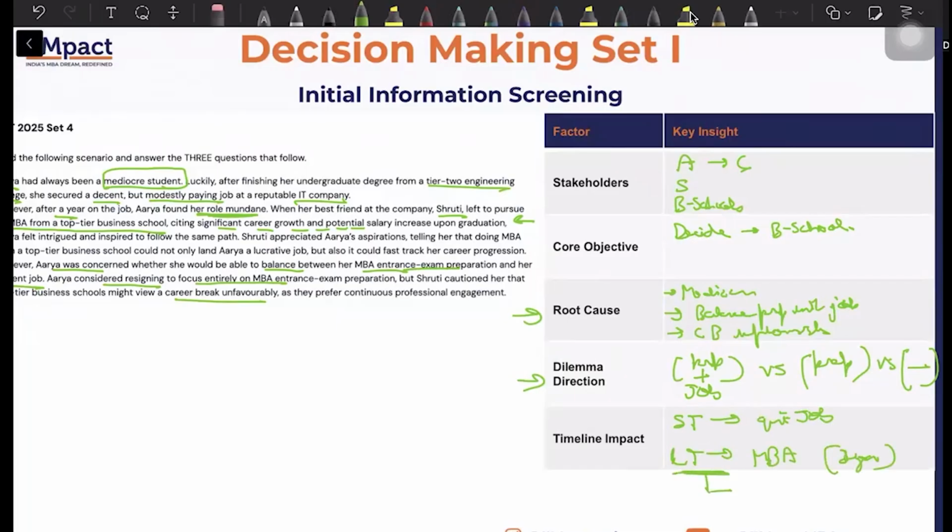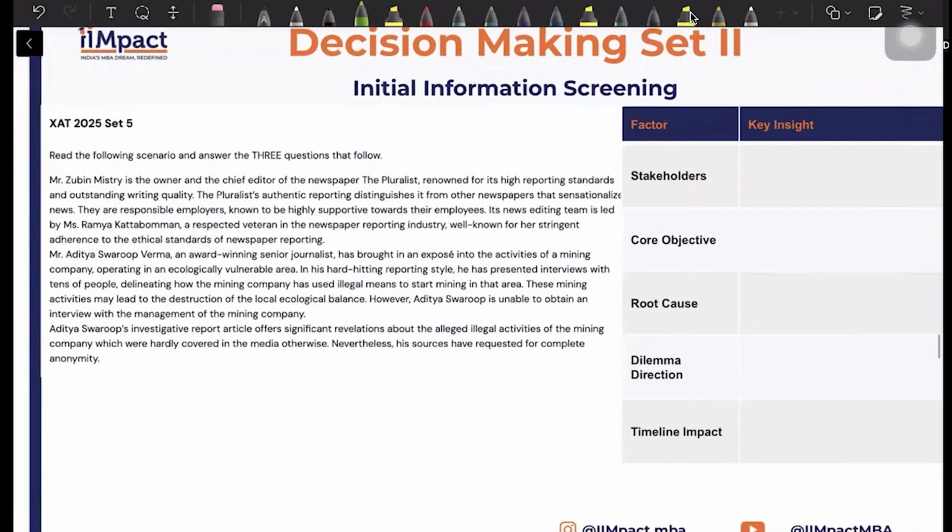Long term, you should also add that the MBA that she does should give her these benefits that she is looking for. So, in the longest term, the benefits, your career trajectory increases, your salary increases, you get a role of your choice. All of these things are required. All right, so let's synthesize this set.